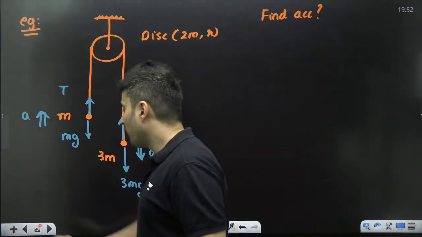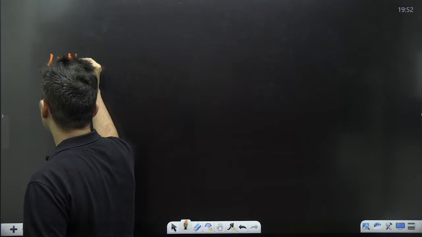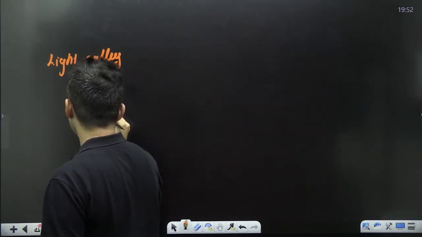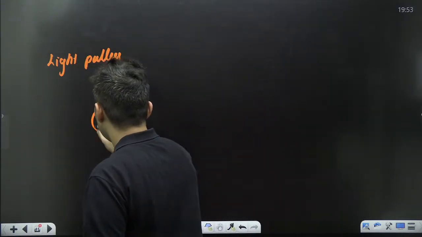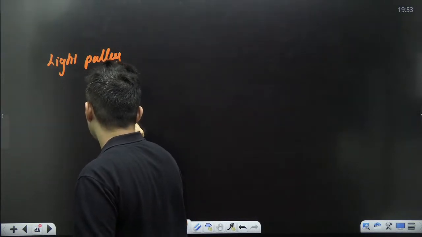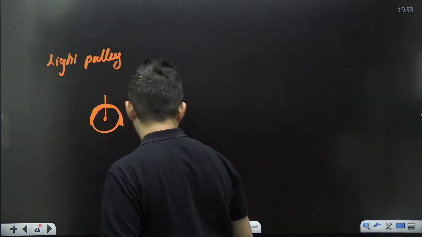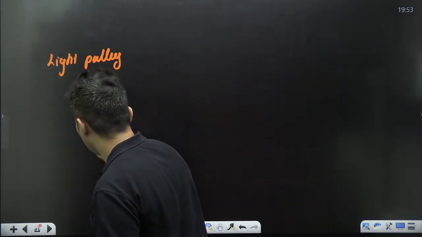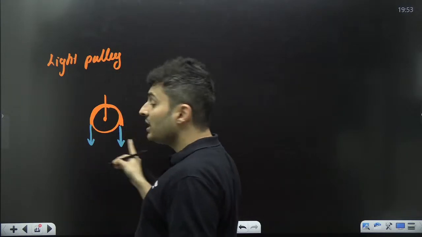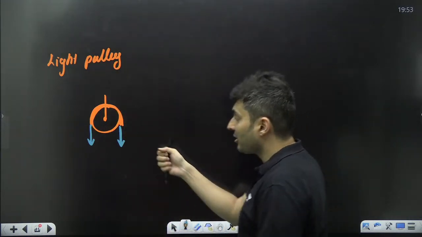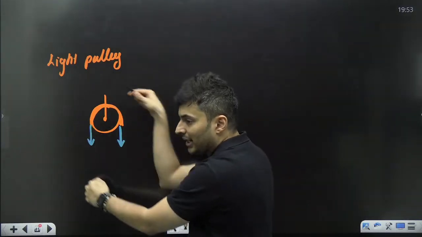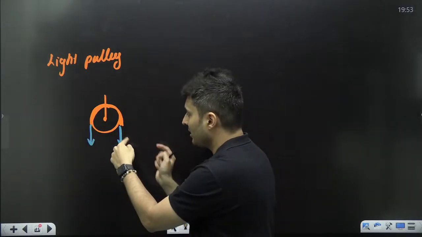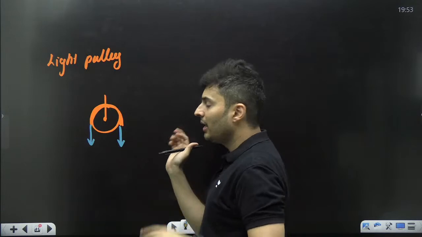I'll tell you why. The problem is, earlier it was a light pulley, meaning this pulley itself has no mass. If this pulley itself has no mass, then the string which is wrapped over it will have a tension from here and a tension from here. Both these tensions are trying to create a torque. This tension is rotating it clockwise, this tension is rotating it anti-clockwise.